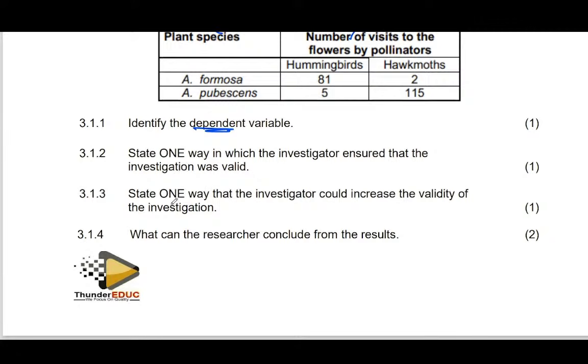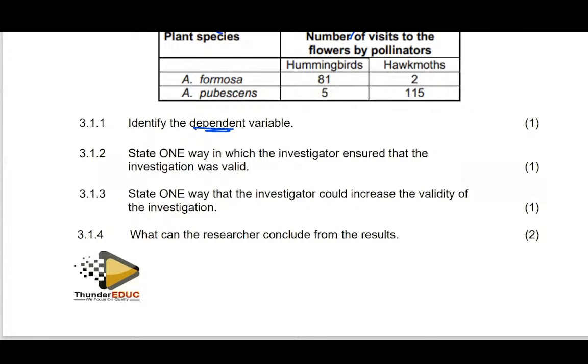We are done with that. State one way in which the investigator could increase validity. Could. Now here it is telling us what could be done. They must use maybe the same environmental conditions, the same number of flowers, the same kind of birds. For example, the hummingbirds and the hawk moth, they must not use different birds.